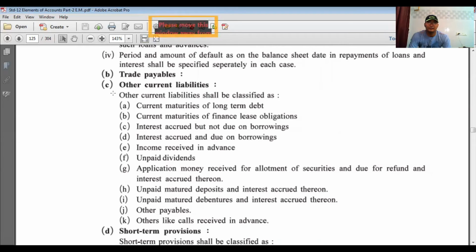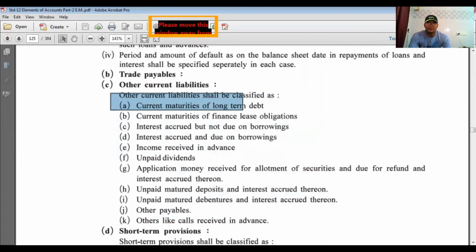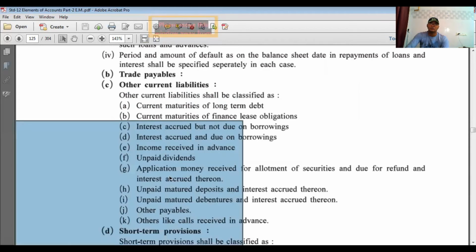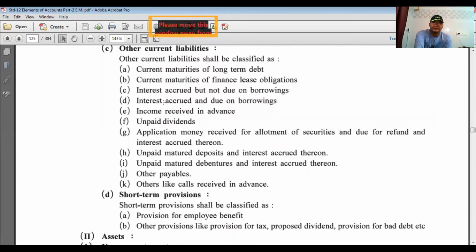Under the heading of other current liabilities, it includes current maturities of long-term debt, current maturities of finance lease obligations, interest accrued but not due on borrowings, interest accrued and due on borrowings, income received in advance, unpaid dividend, application money received for allotment of securities, unpaid matured deposits, unpaid matured debentures, other payables, and others like calls received in advance. So these are the items under the other current liabilities.